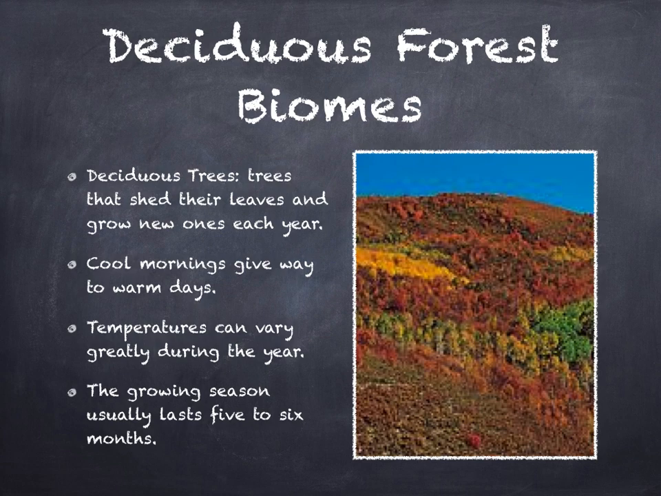Many of the trees in this forest are deciduous trees, trees that shed their leaves and grow new ones each year. Oaks and maples are examples of deciduous trees. Deciduous forests receive enough rain to support the growth of trees and other plants, at least 50 centimeters of rain per year. Temperatures can vary greatly during the year. The growing season usually lasts 5 to 6 months.